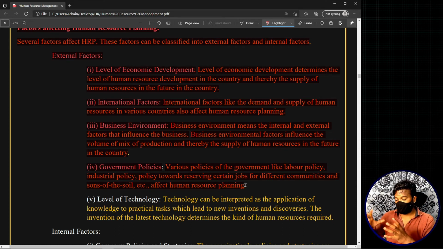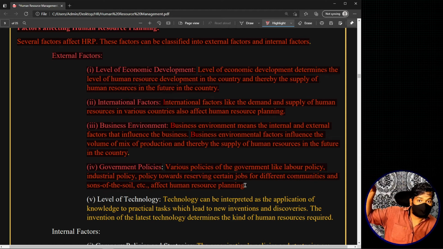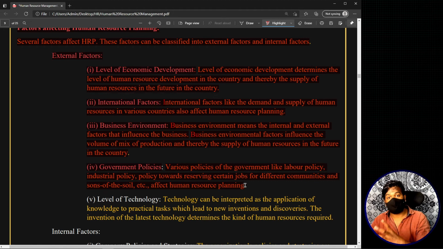Initially, in the scenario where there are no government policies, I am free to do the human resource planning. In the second scenario, where there are so many government restrictions and policies, I have to plan carefully, keeping all these things in mind. So basically, government policies can also affect human resource planning. This is one of the external factors.